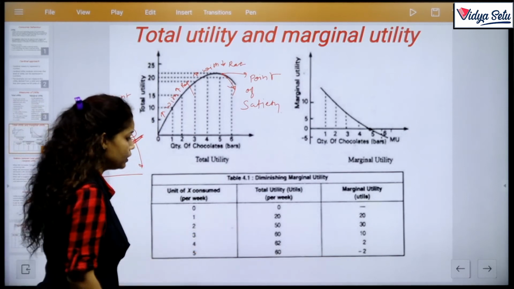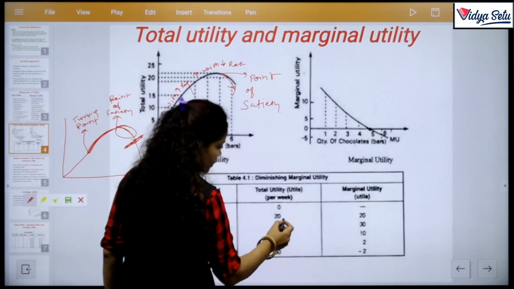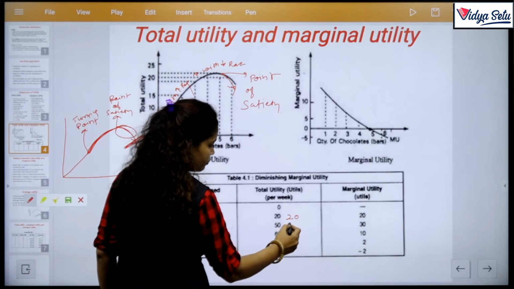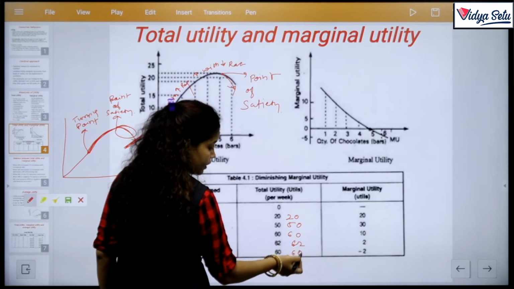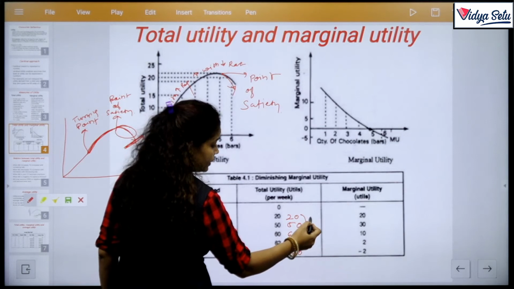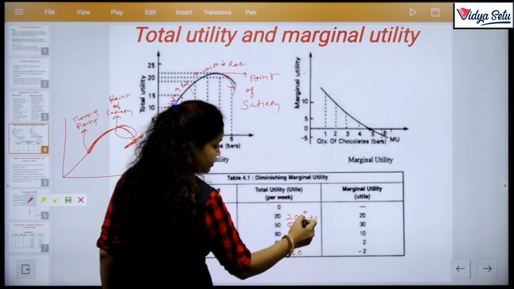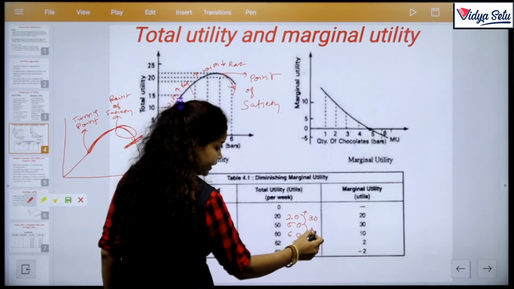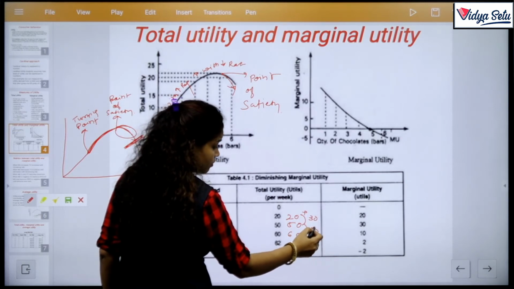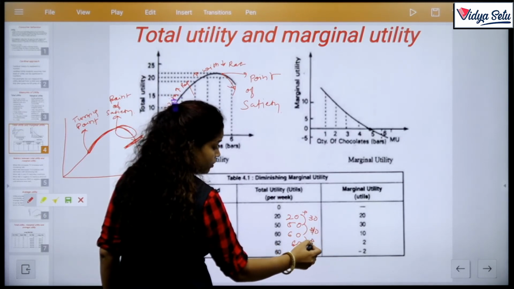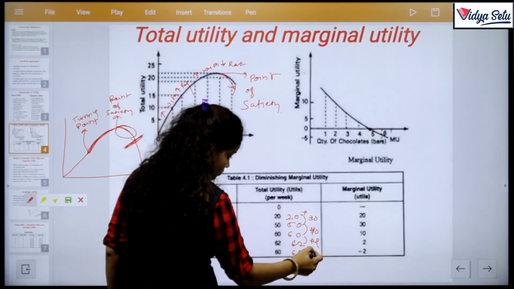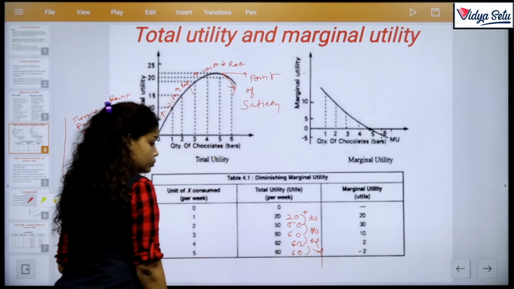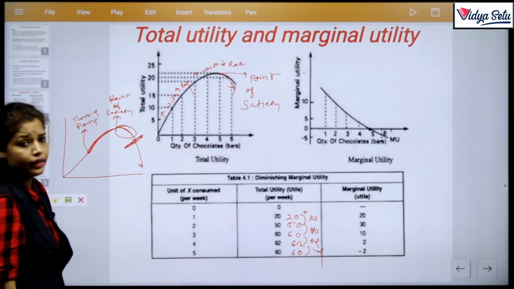In this table, 20 to 50, this is the data: 20, then 50, 60, 62, 60, and maybe after that it went negative. So 20 to 50 is an increase by 30 units, then an increase by 10 units, increasing with decrease, then an increase by 2 units, still increasing, then minus 2. Clear?